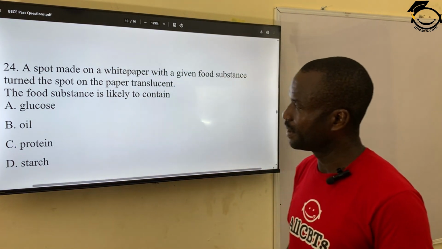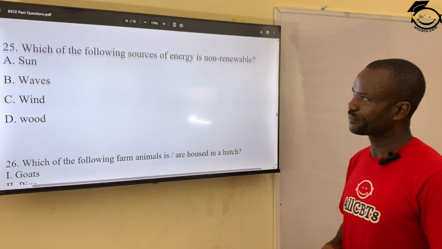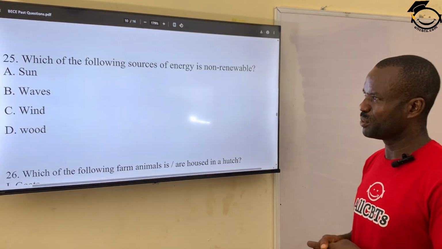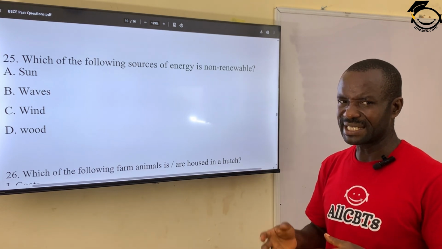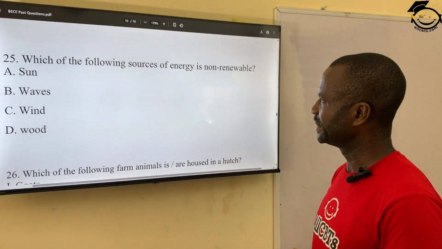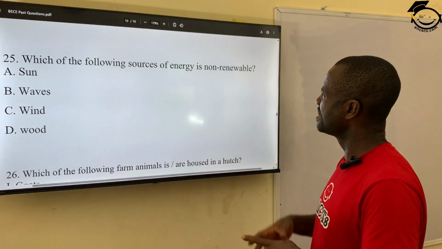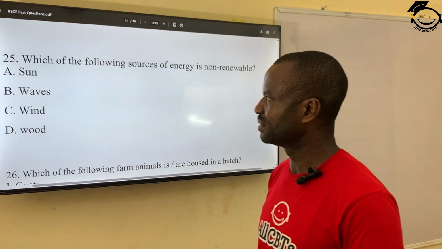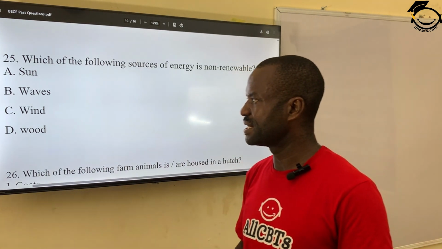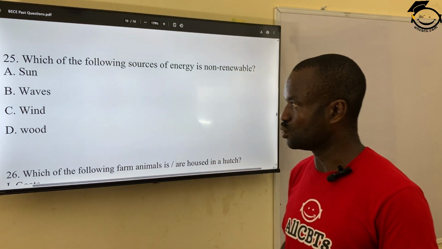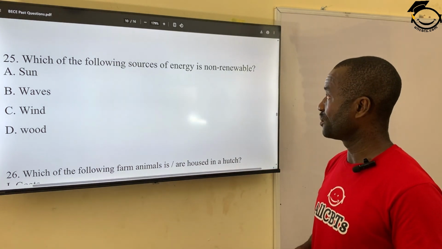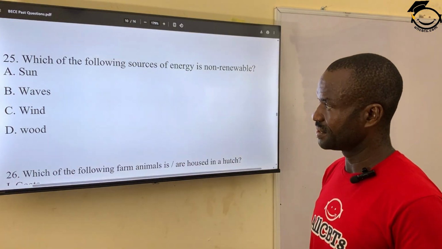Oil. Question 25. Which of the following sources of energy is non-renewable? That is the energy that cannot be reconverted. So, which of the following is non-renewable? A. Sun, B. Waves, C. Wind, and then D. Wood. The correct answer is D. D is a non-renewable energy.